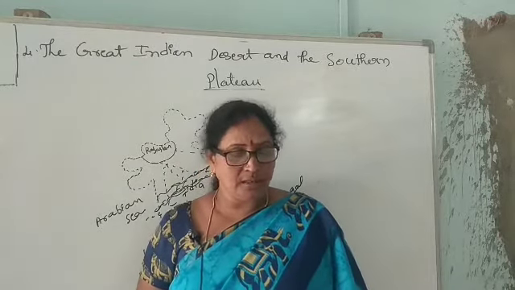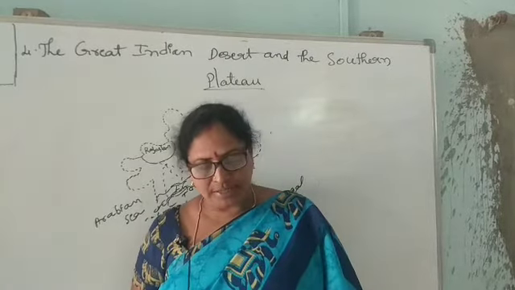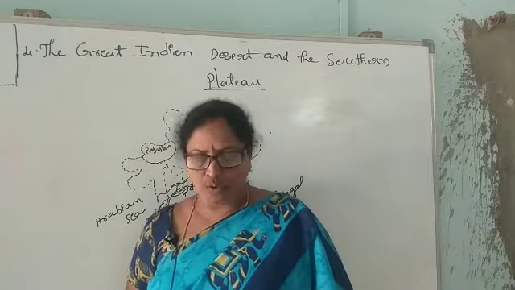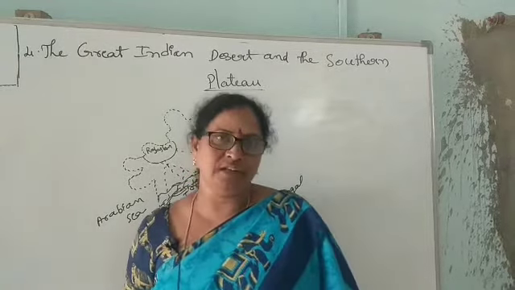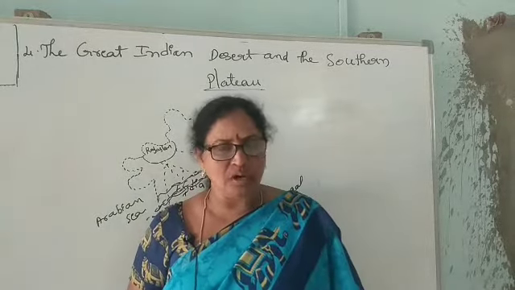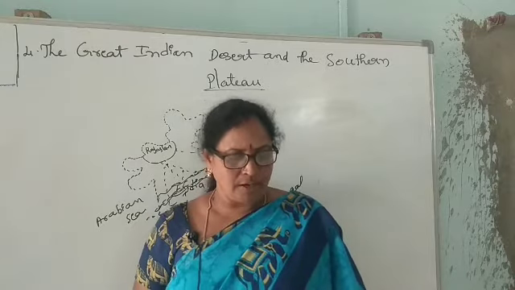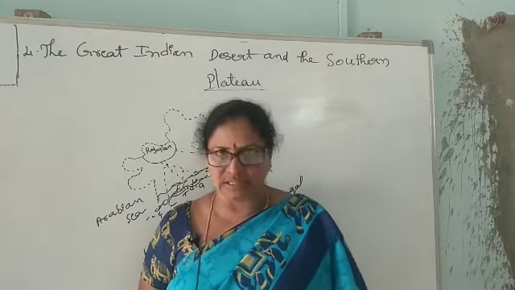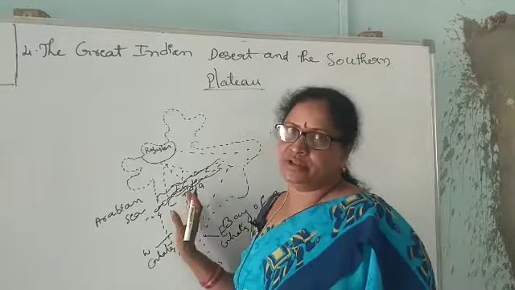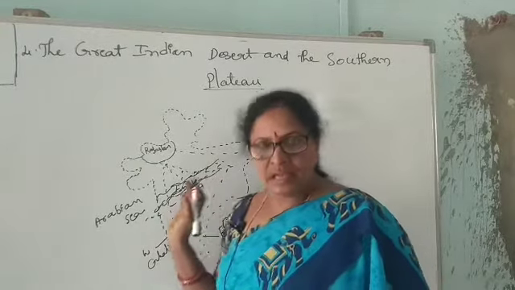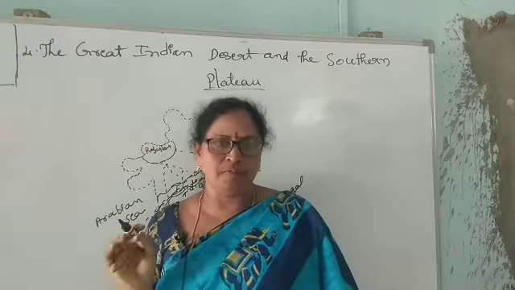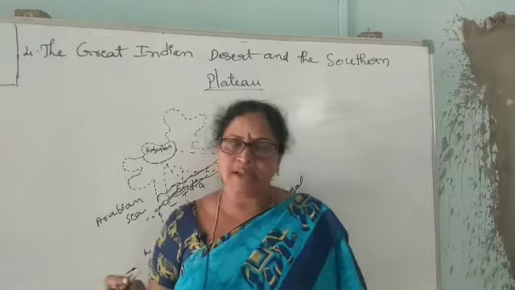There are also thick forests in the northeastern part of the Plateau and in the Western Ghats, which provide valuable forest products. There are also large coffee, tea, pepper, rubber estates in the Nilgiri Hills. Here are the Nilgiri Hills, Aravali Hills, Vindhya Hills and so many hilly regions. The southern Plateau is a hilly region. We can get coffee, tea, pepper and rubber from the Nilgiri Hills.